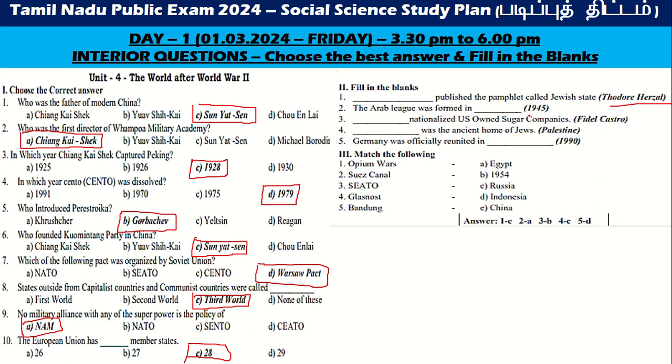The Arab League was formed in 1945. Dash nationalized US-owned sugar companies: Fidel Castro. Dash was the ancient home of Jews in Palestine. Germany was officially reunited in 1990. Opium wars, Russia and Suez Canal, Egypt. CENTO 1954. Glasnost, China. Banteng, Indonesia. Let's go to the fifth chapter.